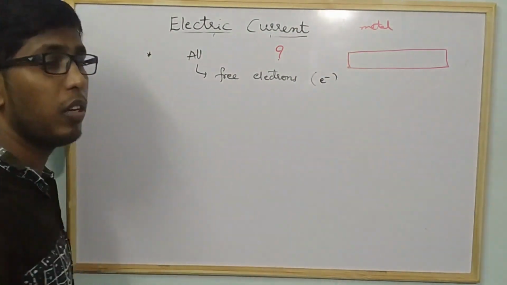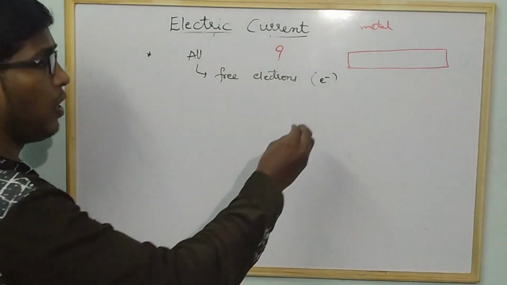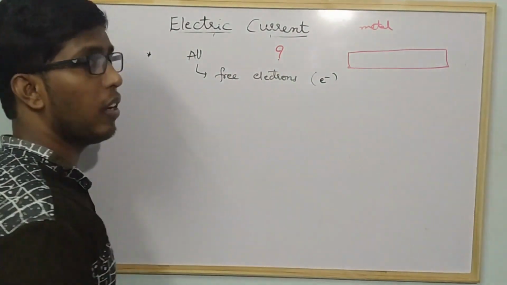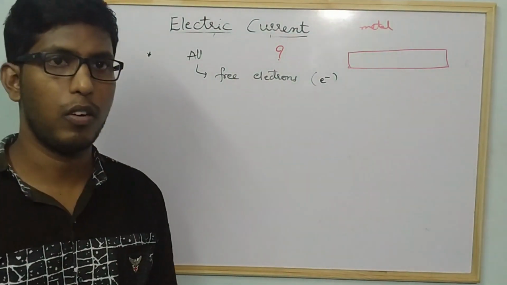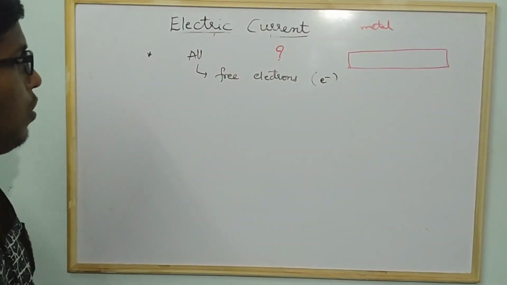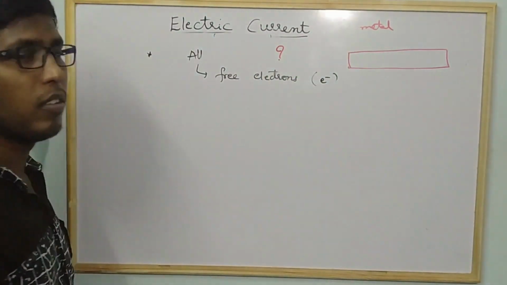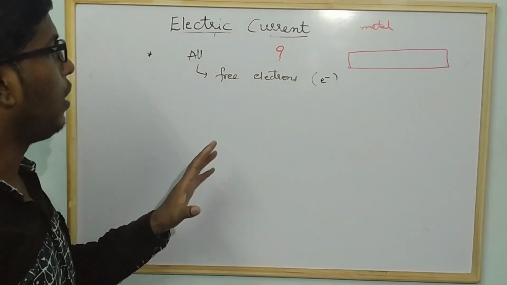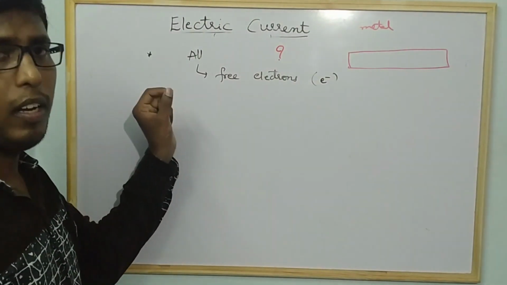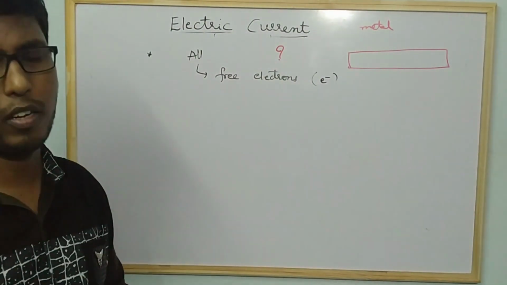The electrons revolve around the nucleus. Suppose the electron comes out of the atom, that electron is called a free electron. For metals, we have a large number of free electrons. That's why the metal will conduct the electric current.